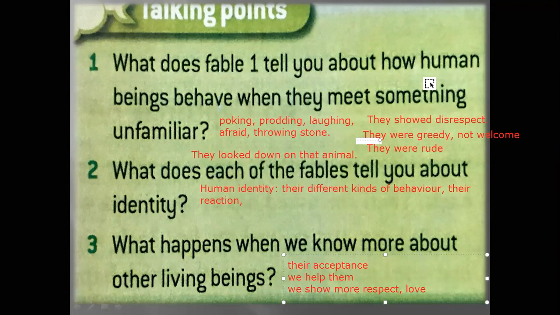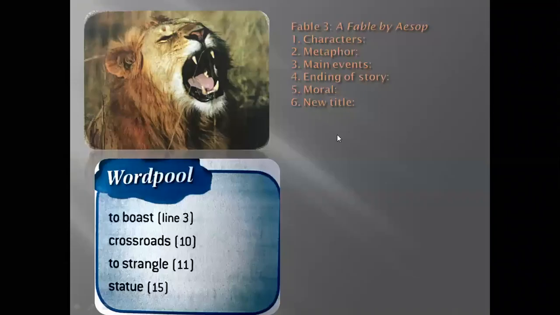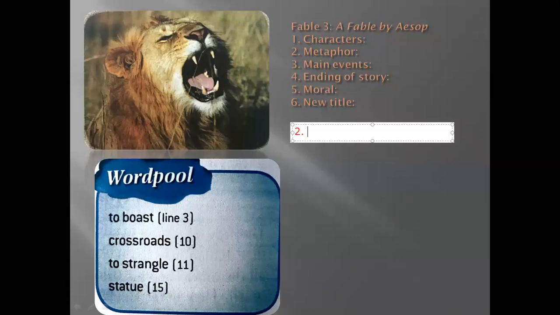In Fable 2, the metaphorical is that the dog was telling other people about the other people's secret. It was metaphorical.